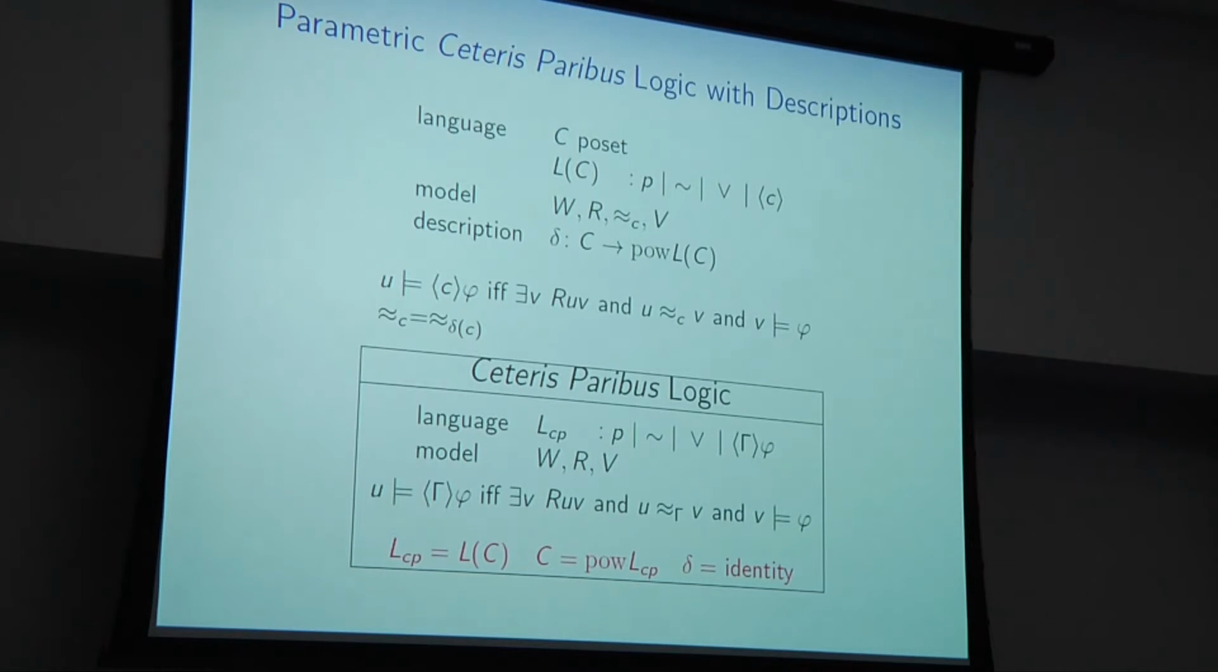Okay, so the ordering relation is just the subset ordering relation between the conditions, right? If you have a stronger condition, then it's a bigger set of formulas. And the delta function is just the identity function.